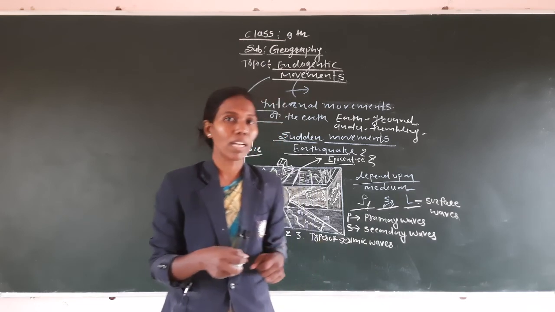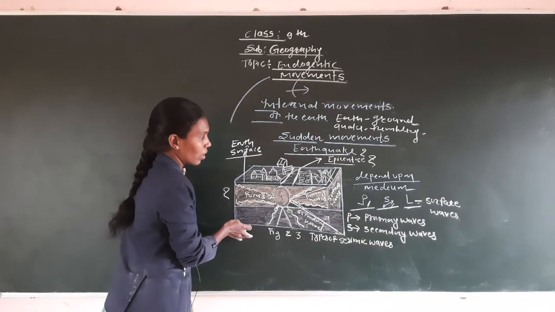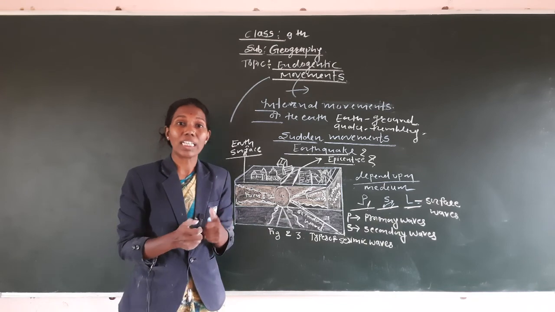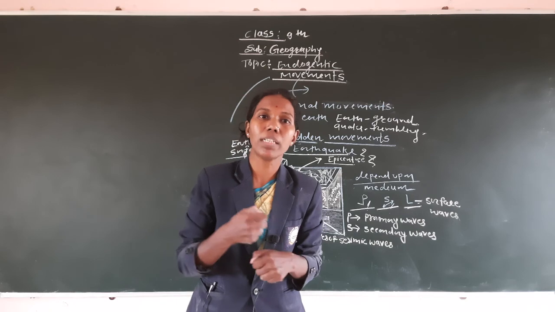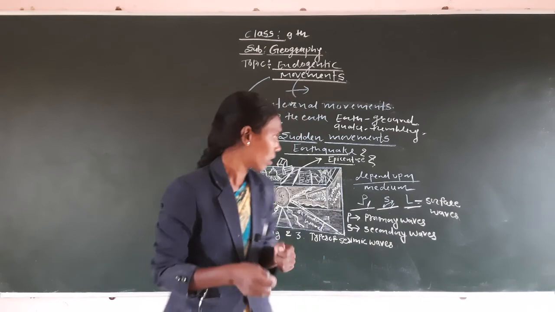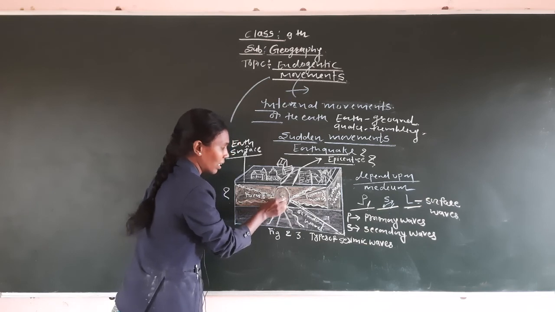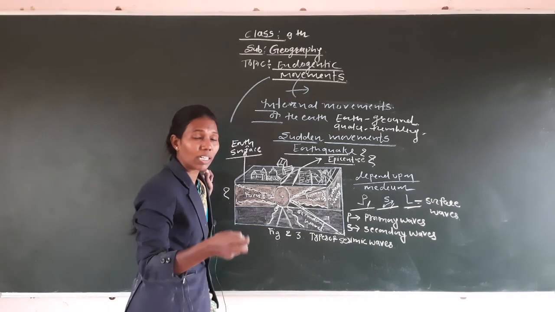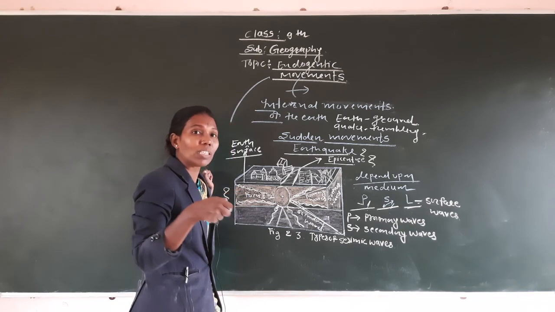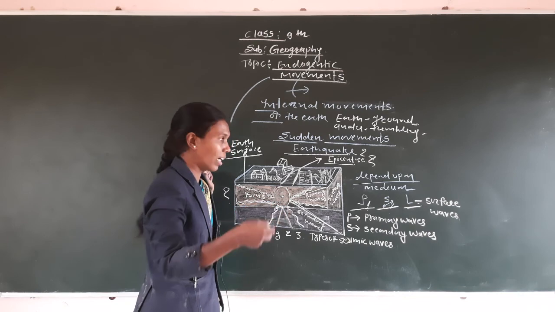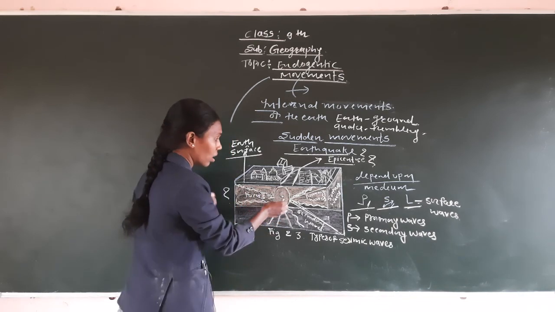So this earthquake has been divided into three categories: primary, secondary and surface waves. According to that, when tremendous energy is released from the interior of the earth and goes beyond the limit of the tension, it creates the earthquake. For example, if the energy is released from this center, the tremendous energy created from the interior of the earth goes beyond the limits of the tension and creates the shaking of the earth. That shaking of the earth is known as the earthquake.